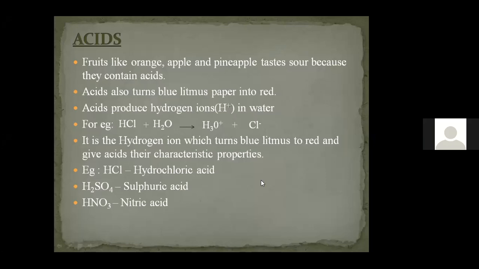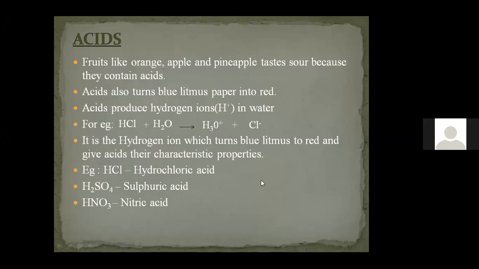So oxidizing agent means it is like an agent. For example, when we go to a passport office, there will be some agents who are there, correct? What is the role of those agents in the passport office? The main role of agents is they help us, correct?